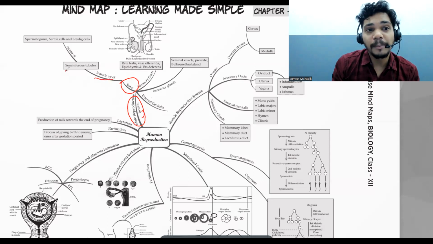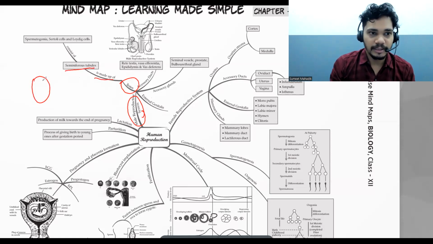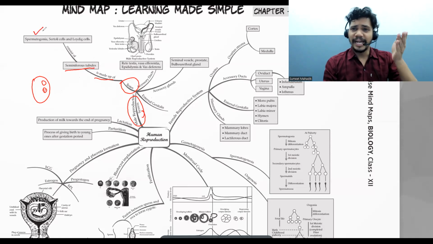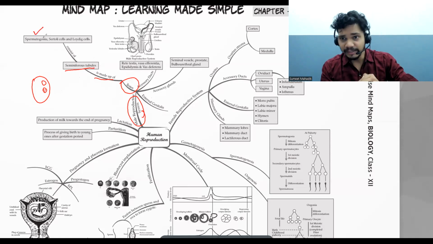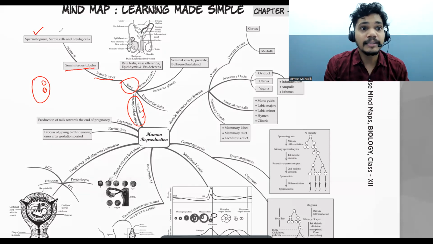It's made up of the seminiferous tubule. In case of testes, these are made up of the seminiferous tubules. That is very important. And the seminiferous tubules consist of the spermatogonia that will be converted into the spermatids. Yes or no? Yes. Then Sertoli cells.